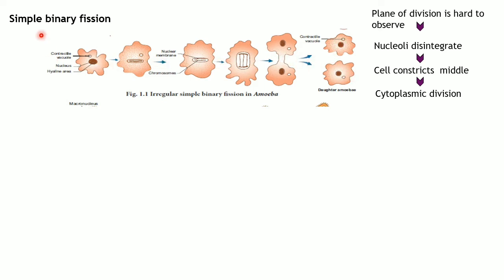So this is simple binary fission. This takes place in amoeba because the plane of division is very hard to observe, as it does not have a definite shape. Now let's see